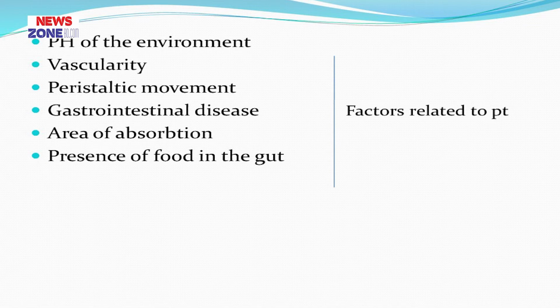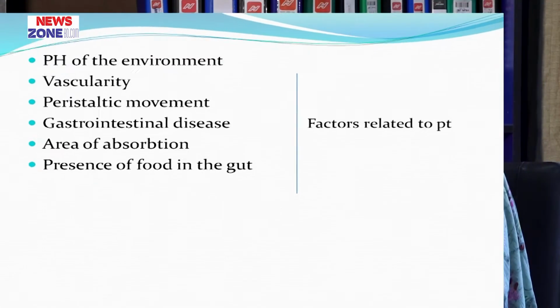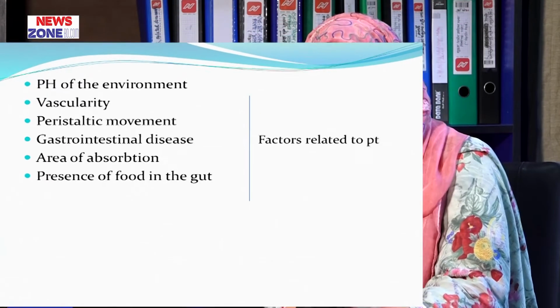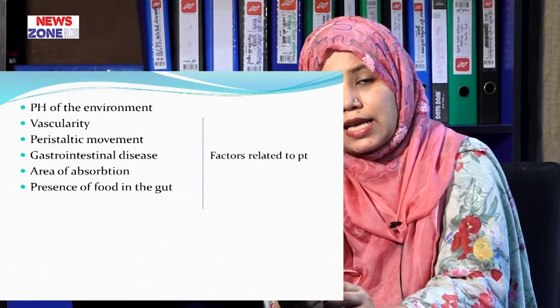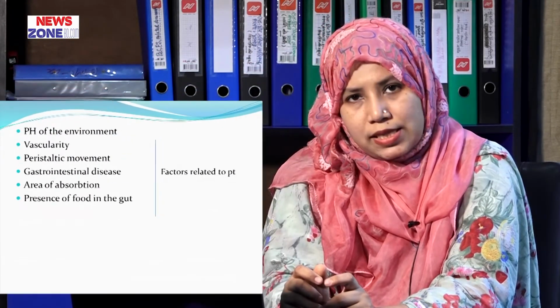Now what is the pH of the environment? If we take an acidic drug, our stomach is acidic. Then it goes to the stomach, and acidic drug in acidic media, there is no ionization and more absorption of the drug. That means if we take an acidic drug, it will readily absorb in the stomach, but when it goes to the duodenum, it is ionized and the process is slowed.